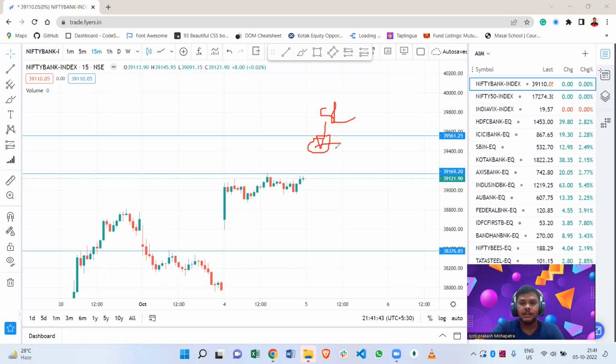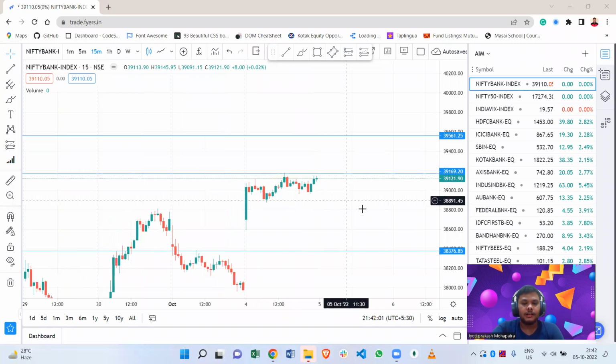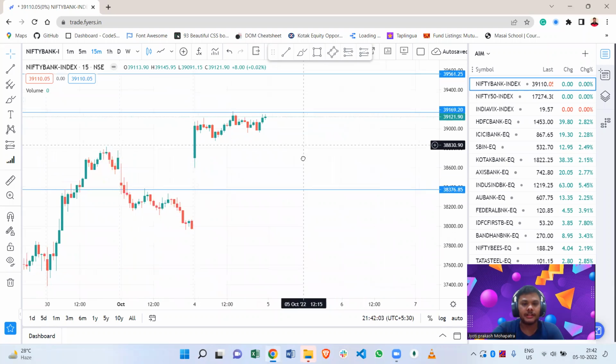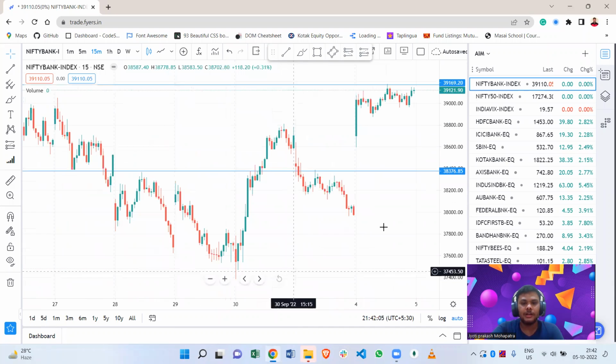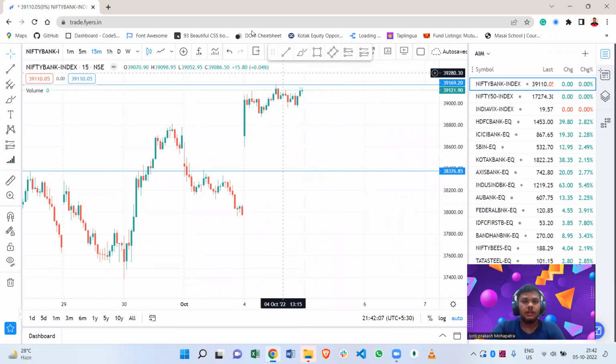And if the market closes below that 15-minute or 5-minute candle, then we can assume a negative scenario and take a trade for selling, and it will go down until 39,100.